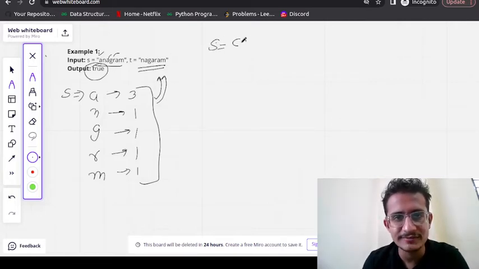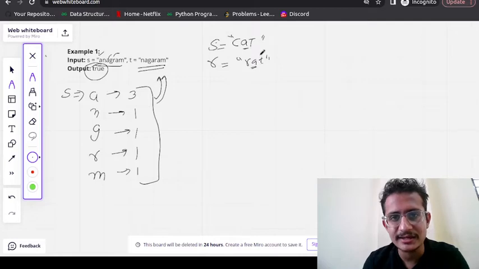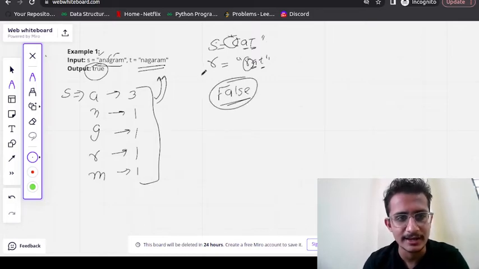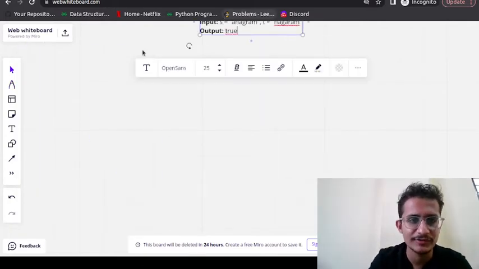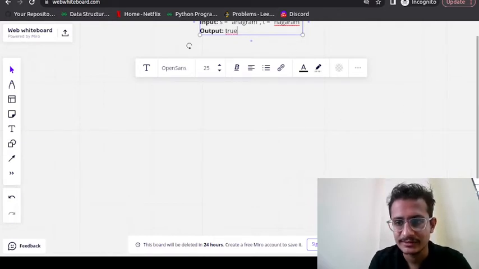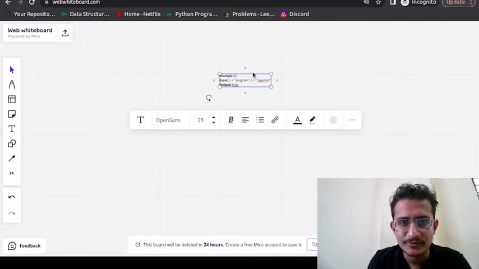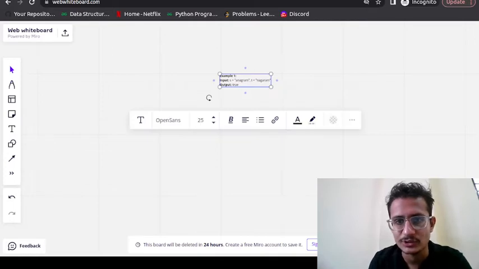Suppose S is given to us as cat and T is given to us as rat. So here A is there, T is there, but C and R are not there. So here what we need to return? We need to return that it is not an anagram. Okay, so I hope the approach is clear to you. Perfect. So this is the input that is given in the question. So we will use the same and try to find out the solution.